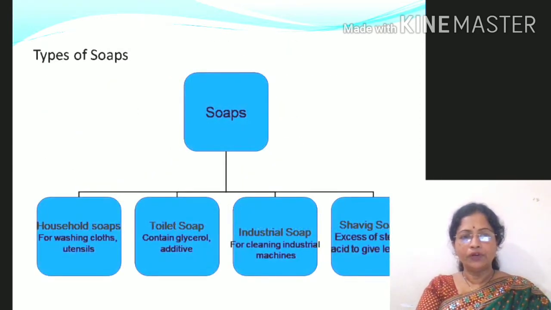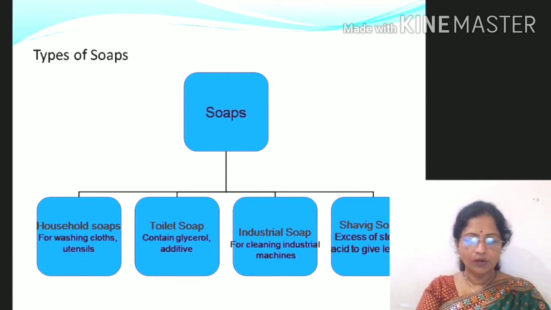Now we are going to study the types of soaps. Soaps are mainly of four types. The first type is household soap. Household soaps are generally used for washing clothes or utensils, and they are prepared from cheap oils or fats and NaOH. They mainly contain free alkalis and the additives which are required.